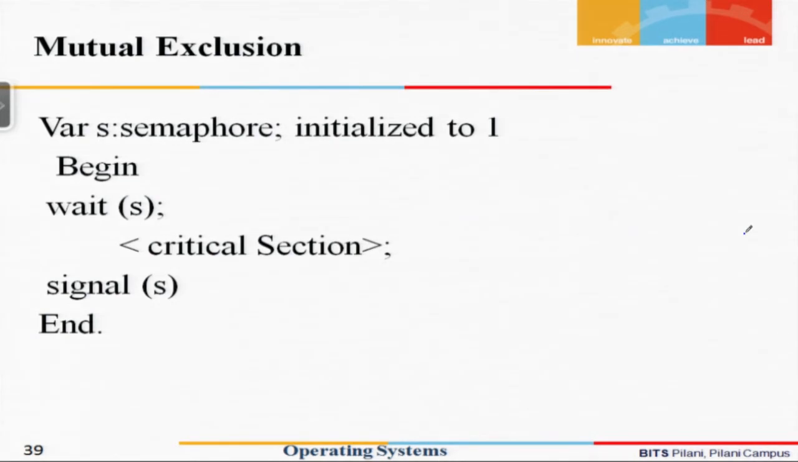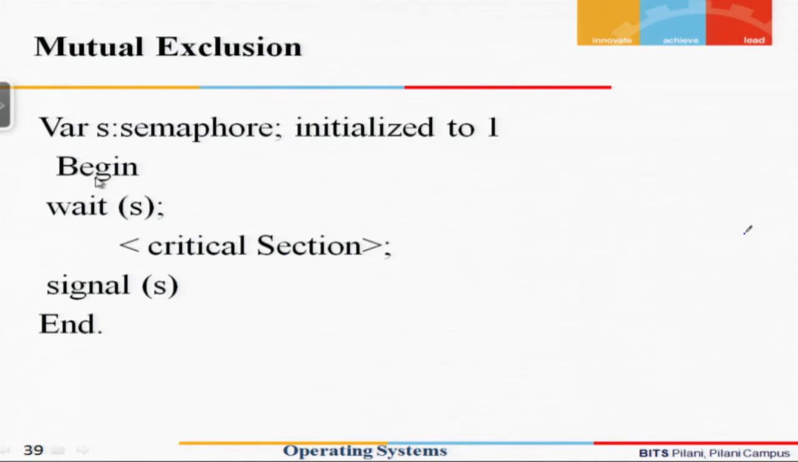Let us take a very simple example and see how mutual exclusion is implemented. Here we have S and a data type. Later on we will see what the semaphore structure could look like, but to begin with, let us assume that semaphore is a data type. We declare a semaphore variable S, which in the beginning is initialized to 1.